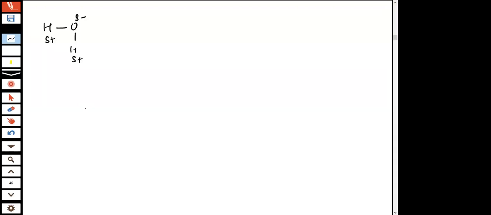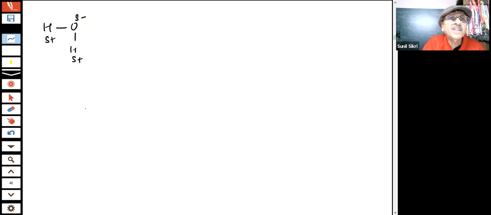What is the reason? You can see here, a very important thing will happen. Because this is negative and this is positive, there will be a large number of such molecules. You are taking water in a glass, student. There are millions of molecules present in the water.